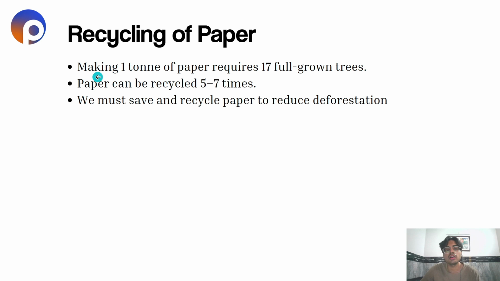Recycling of paper. Now, making 1 ton of paper requires 17 full grown trees. Okay, so it takes a lot of trees to create paper. Paper can be recycled 5 to 7 times. We must save and recycle paper to reduce deforestation. Deforestation takes place, and one of the reasons is making of paper, because 1 ton of paper requires 17 full grown trees. So cutting down of trees takes place. So we must save and recycle paper to reduce deforestation.